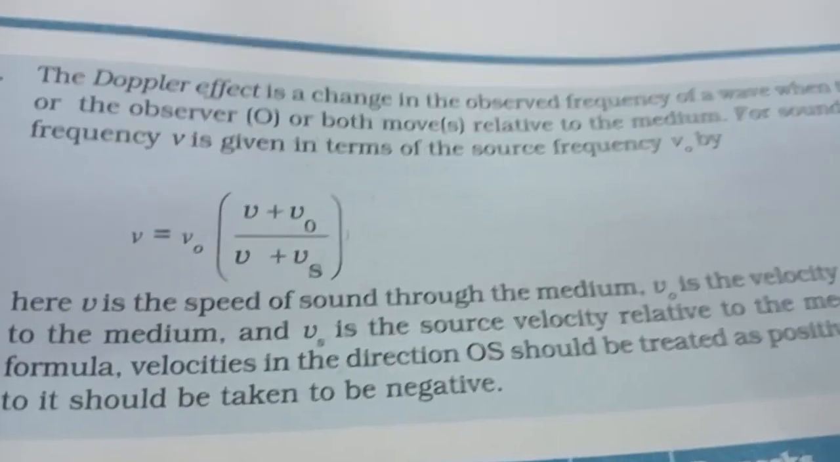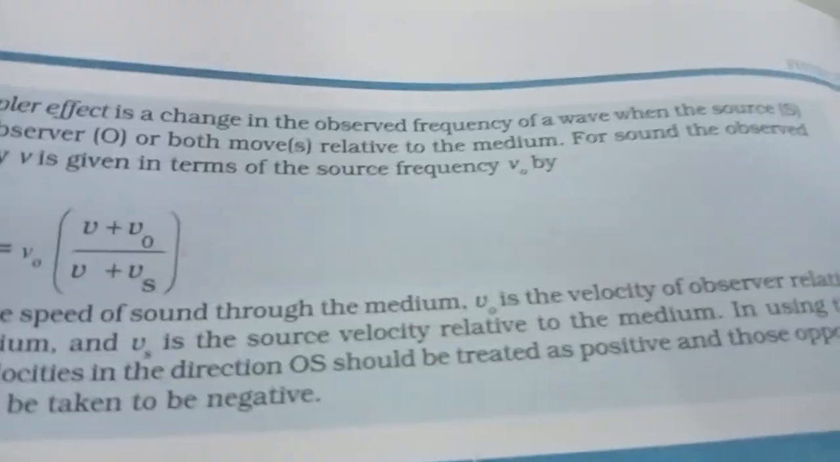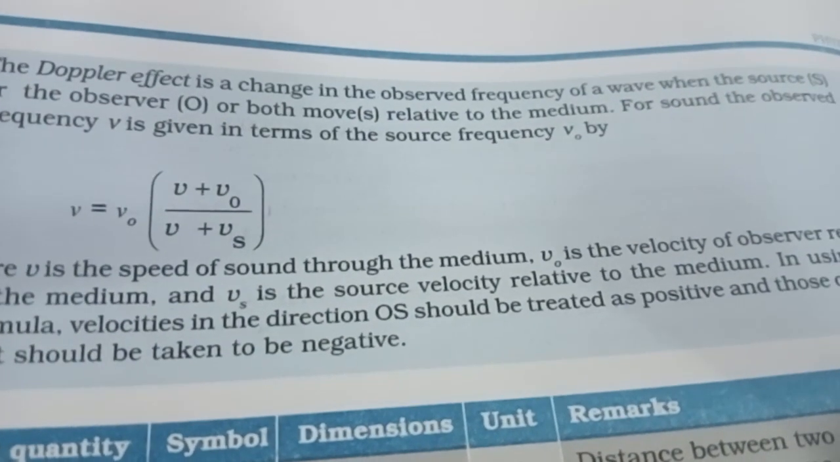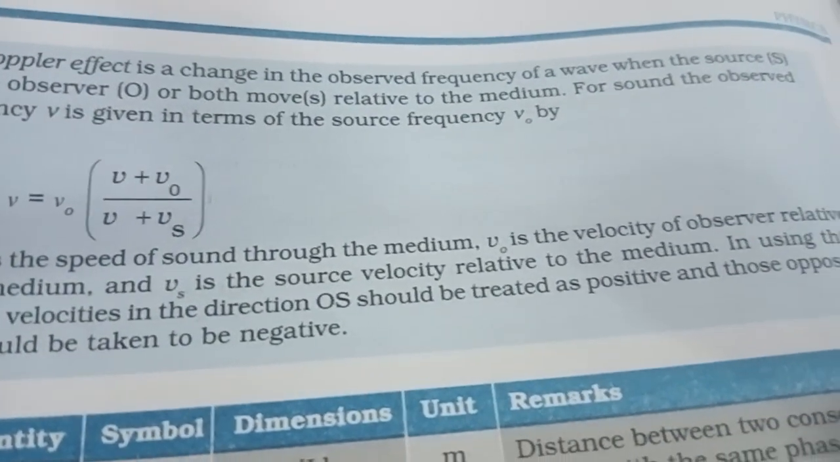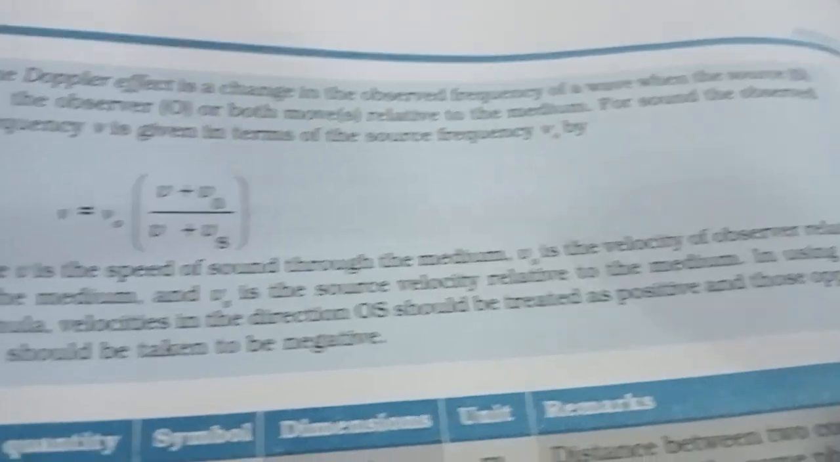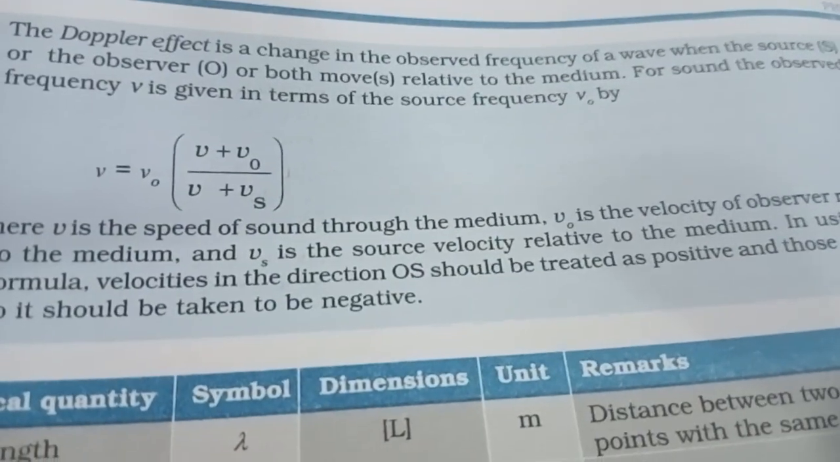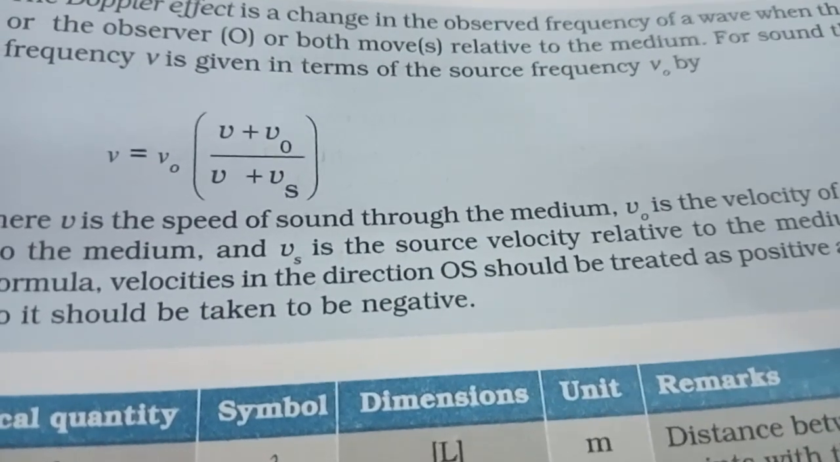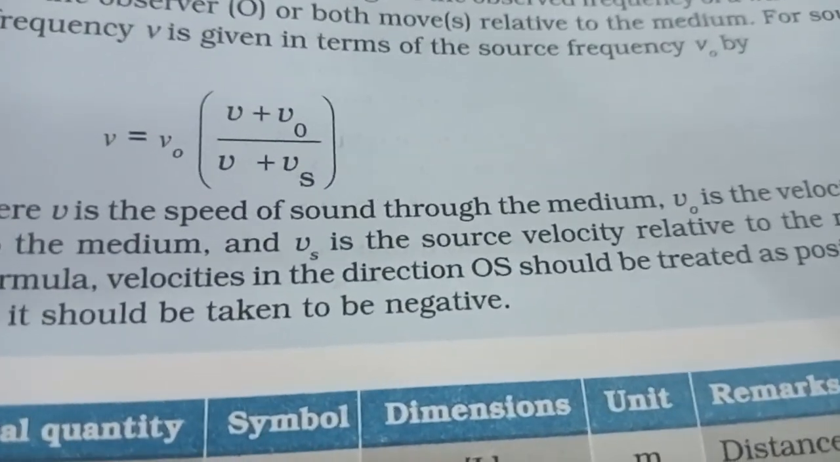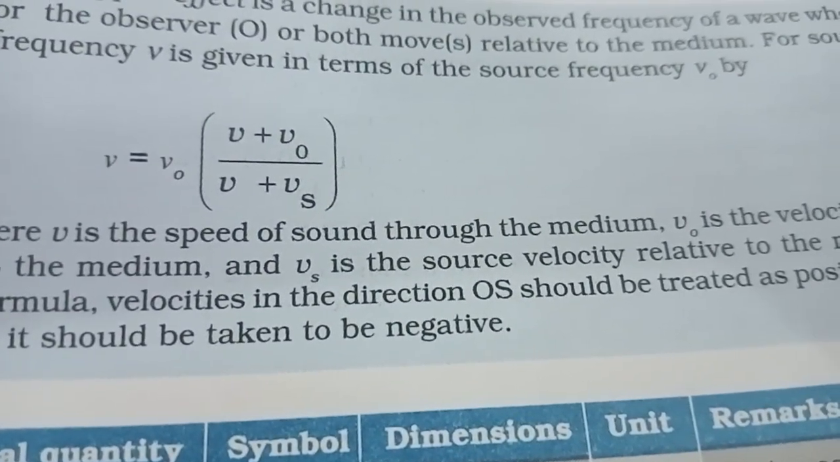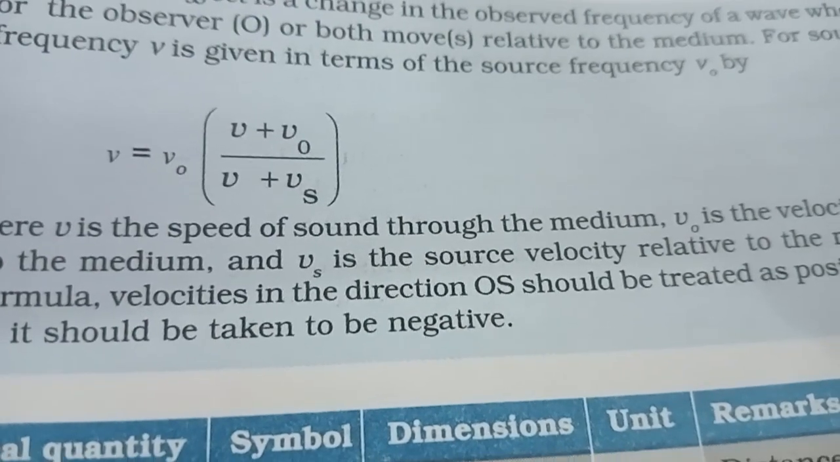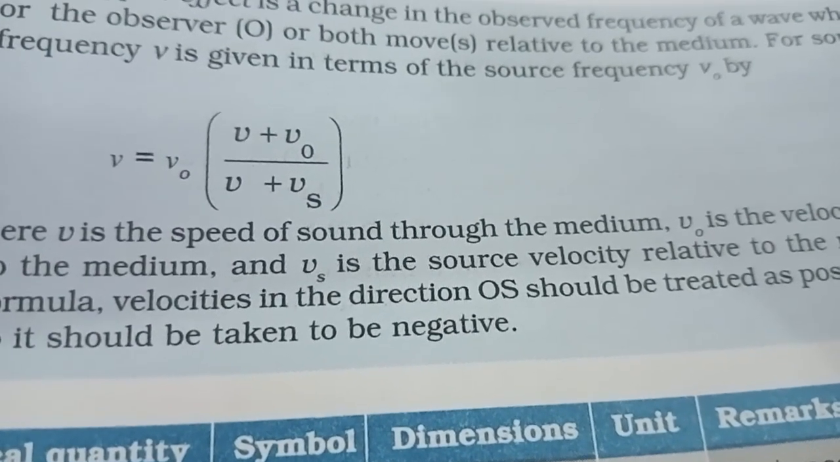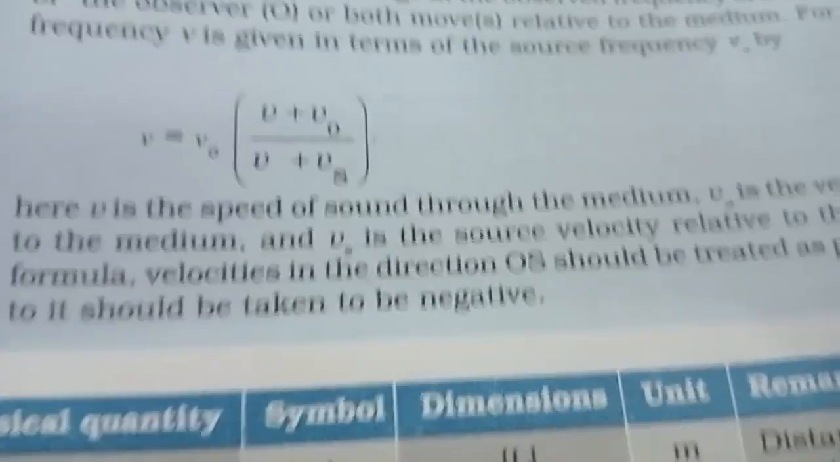Last point is the Doppler effect, a change in the observed frequency of a wave when the source S or the observer O or both move relative to the medium. For sound, the observed frequency ν is given in terms of the source frequency ν0 by ν = ν0 (v + v_o)/(v + v_s).